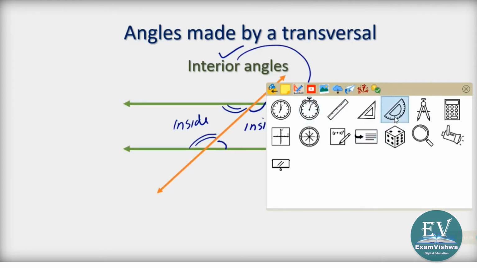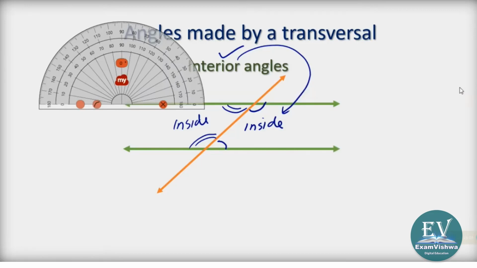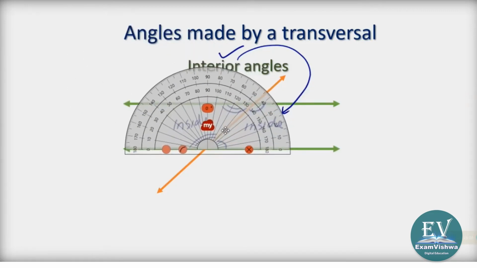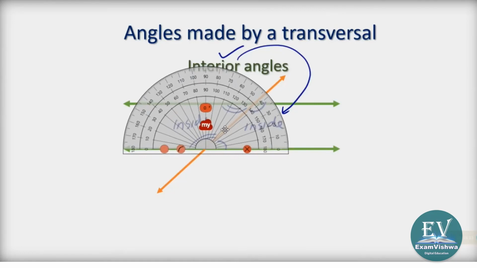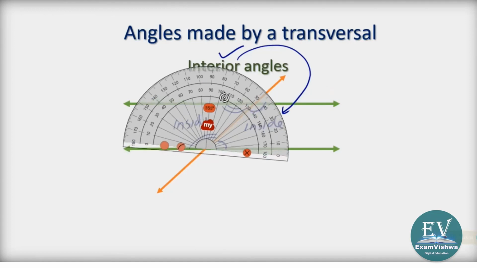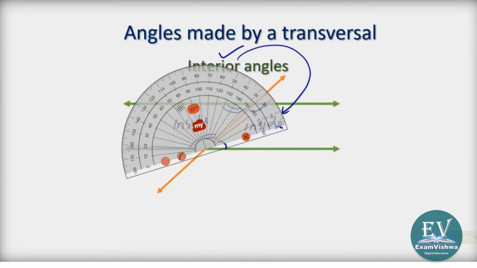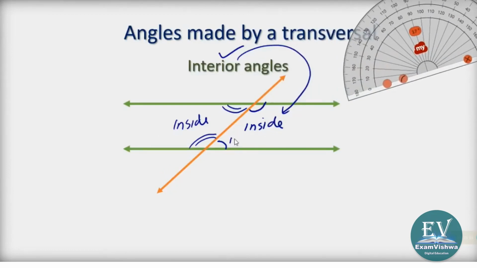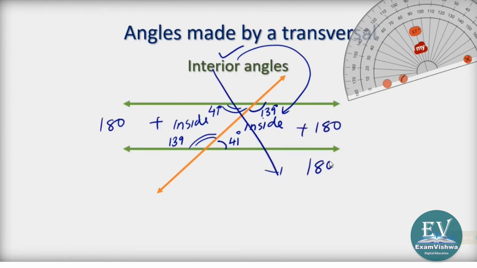180. We will check that too; we will read only after checking. We have to measure the interior angles. This angle which is interior is the same angle, it will be 41 and 139. Same angle, I had copied this one, so no need of wasting time. This is equal to 41 degrees and this is equal to 139 degrees. This is equal to 41 degrees, this is equal to 139 degrees. Total is equal to 180, total is equal to 180. That means the interior angle total will be 180 degrees. That is what is observed.